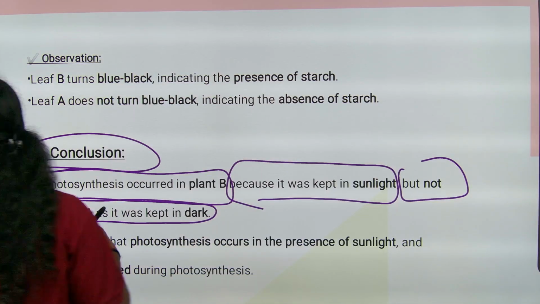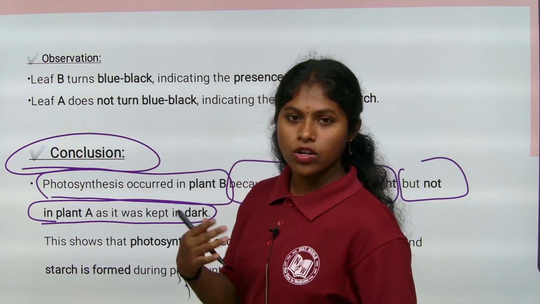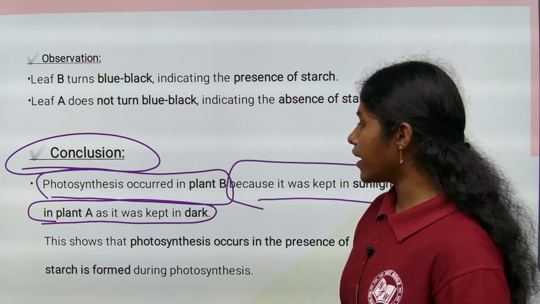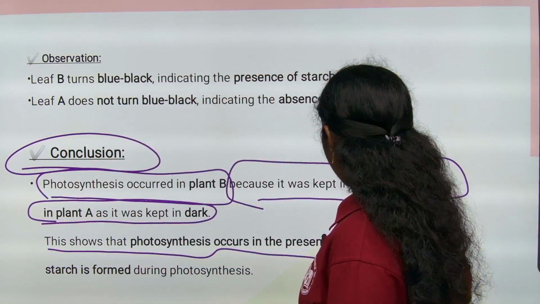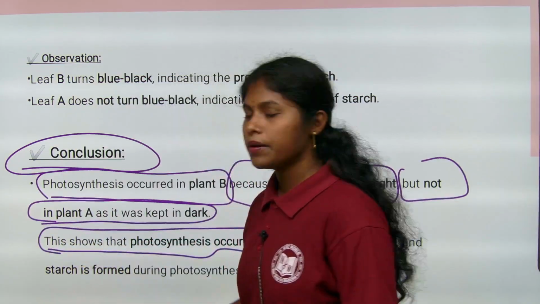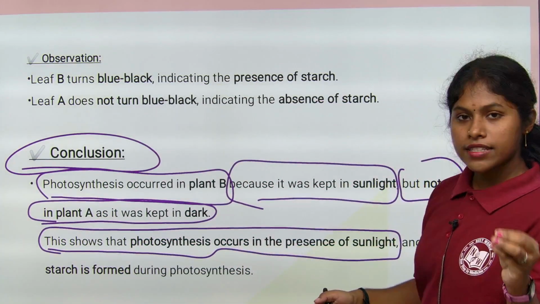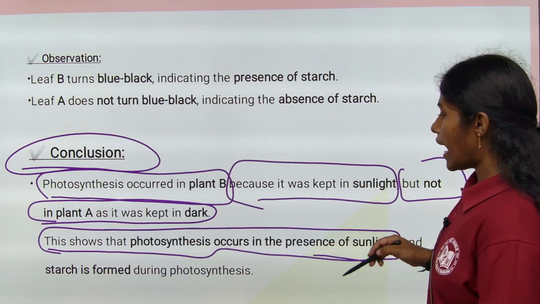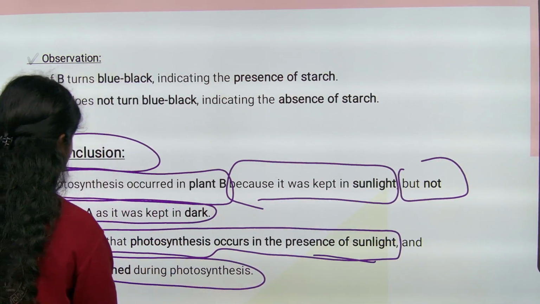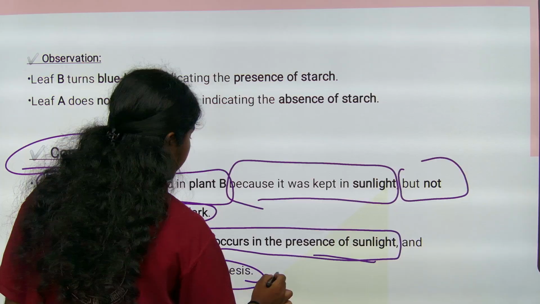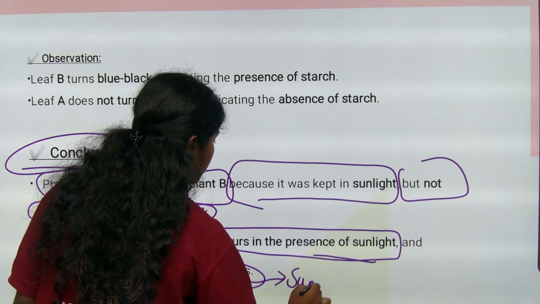So that is the reason plant A does not form starch, food, in it. This shows that photosynthesis occurs in the presence of sunlight. And starch is formed during photosynthesis. For starch to form during photosynthesis, sunlight is required, right?